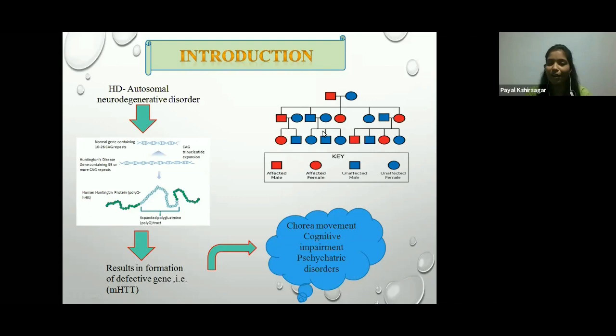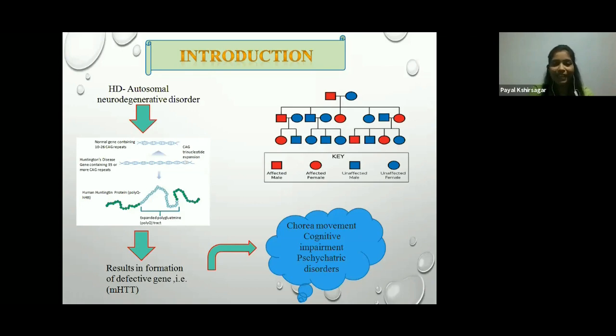What actually happens in Huntington disease: a normal gene contains 10 to 26 CAG repeats. CAG means cytosine, adenine, and guanine. These are DNA base pairs. But in patients with Huntington disease, this sequence of DNA base pairs is repeated. That's why it is also called trinucleotide expansion.